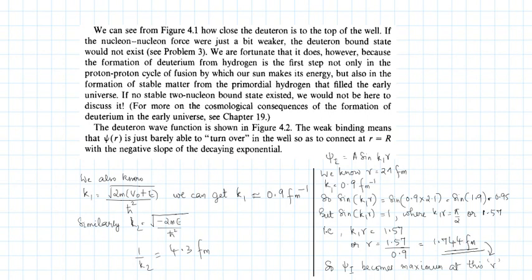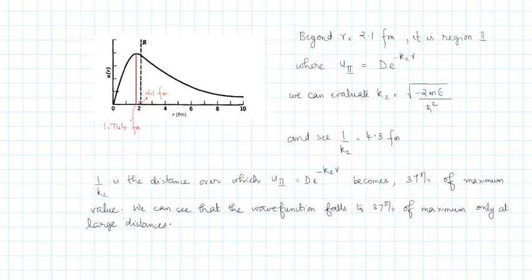Okay, so let's just look at the deuteron wave function. This is your region 1, this is your region 2, and here you have your 2.1 femtometer boundary. This is your well region, and this is outside the well. If you look at the nature of the wave function, the solution in the first region is a sine function.